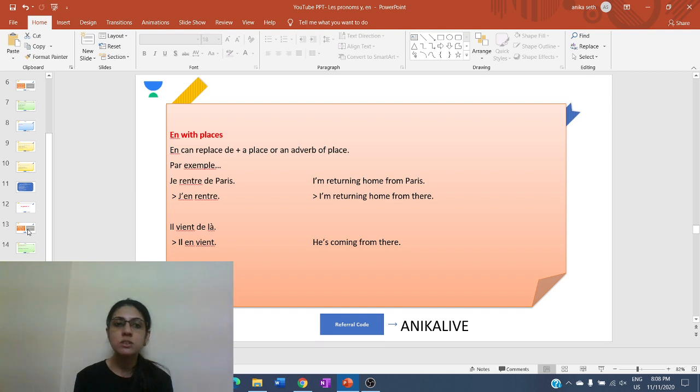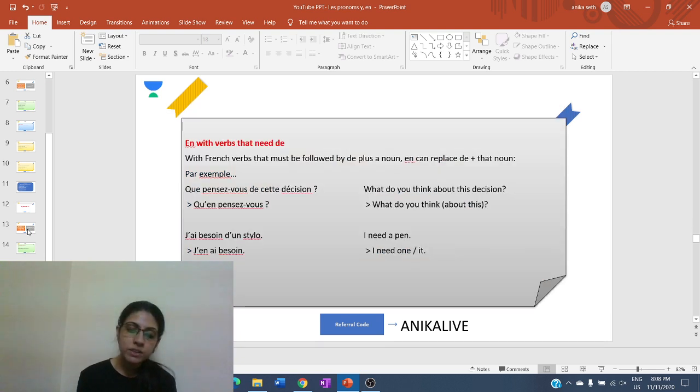Then en with places replaces de plus the place. Like je rentre de Paris. J'en rentre. Il vient de là. Il en vient. And last one with the verbs which are followed by de. Like que pensez-vous de cette décision? Qu'en pensez-vous? What do you think about it? J'ai besoin d'un stylo. So de plus the noun with the indefinite article. J'en ai besoin.